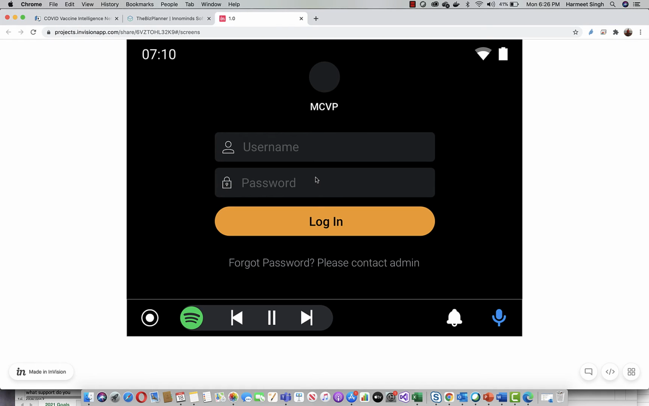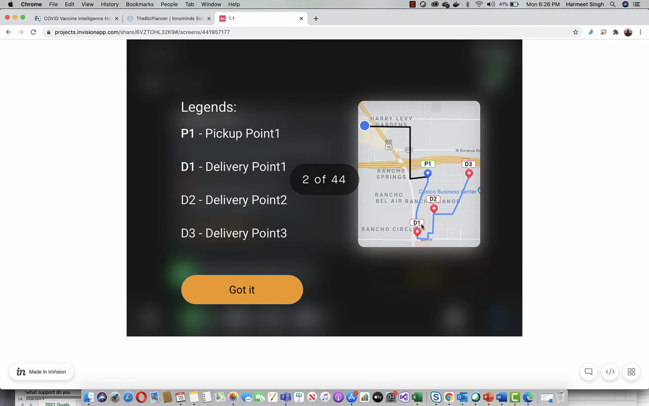There's a username and password, and it will not be asking every time, right? The first time the driver gets into the app, they'll be shown this legend. So P1 is for pickup point 1, D1 is for delivery point 1, D2 is delivery point 2, D3 is delivery point 3, and so on and so forth. So the second pickup point, we'll call it P2, and the fourth delivery point will be D4.